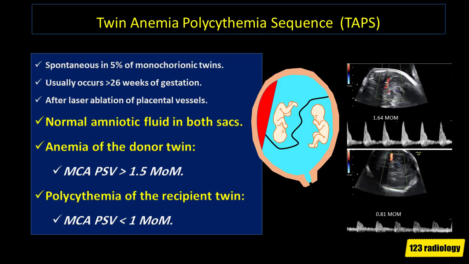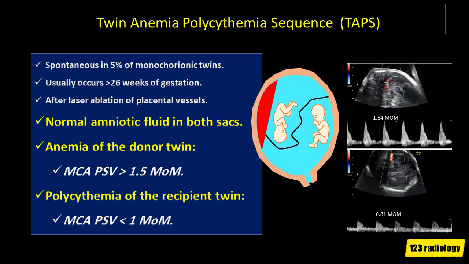Let's look at twin anemia polycythemia sequence, TAPS. One important thing that needs to be present for us to make the diagnosis of twin anemia polycythemia sequence is that the amniotic fluid should be absolutely normal. But if the fluid is not normal, you are in the TTTS category, not the TAPS category.